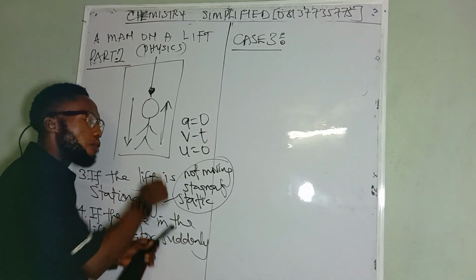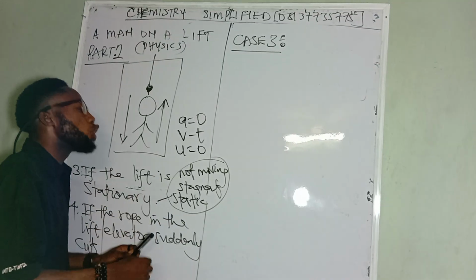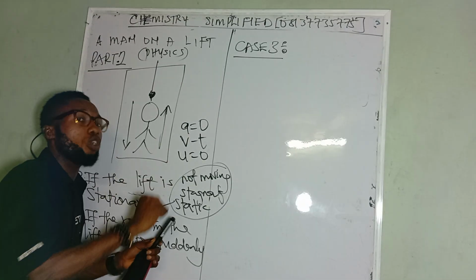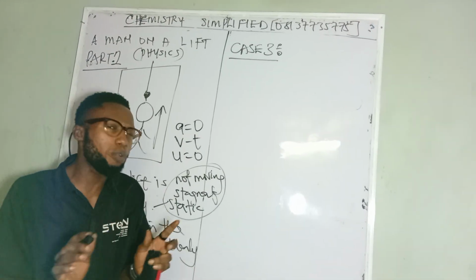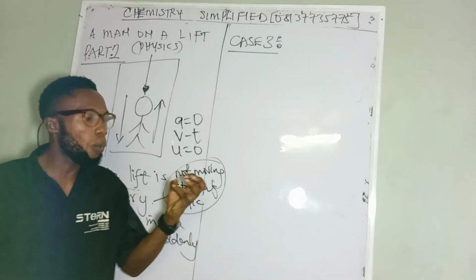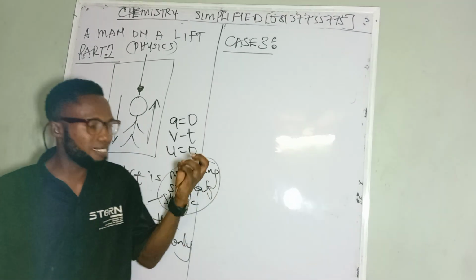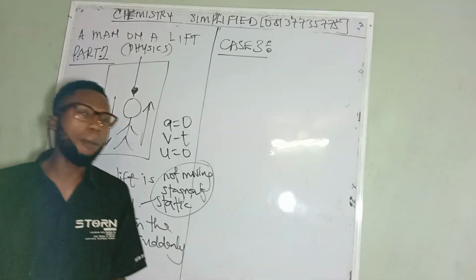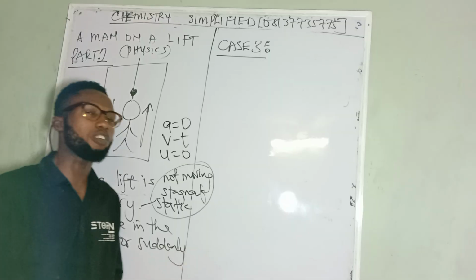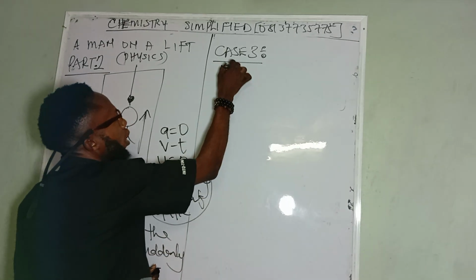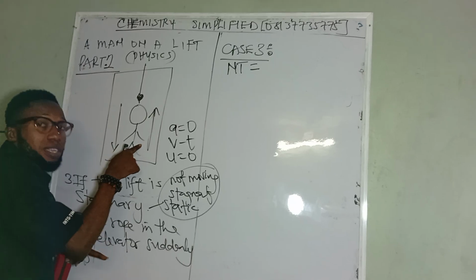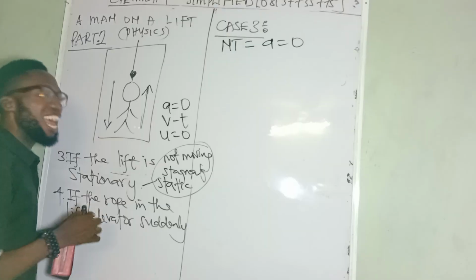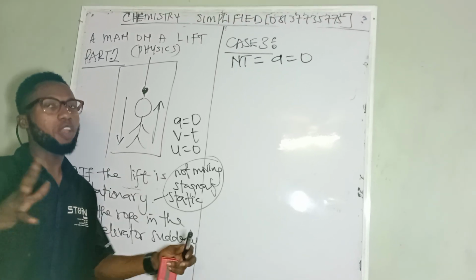When a body is static or stationary, the acceleration is equal to 0. It's a very simple term. Another thing, under the velocity-time graph, when you hear uniform motion, constant motion, or constant velocity, your acceleration is equal to 0. That means you are not accelerating. So take note that when the lift is stationary, your a is equal to 0.